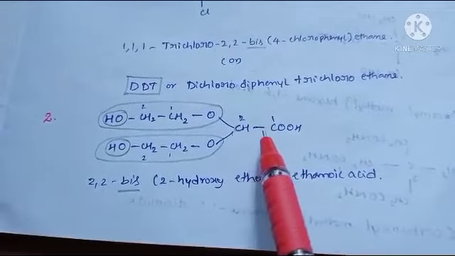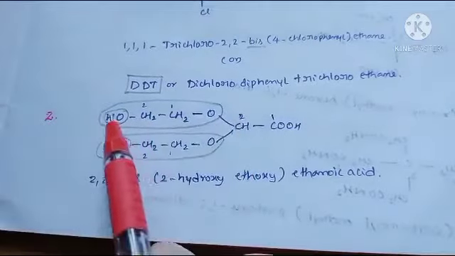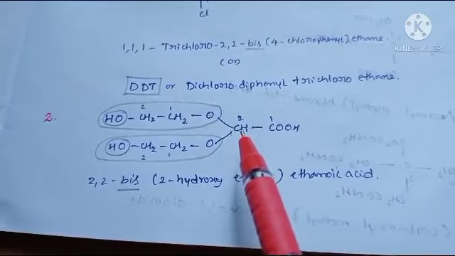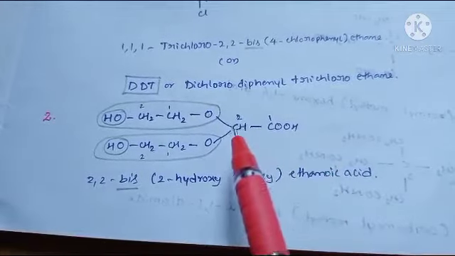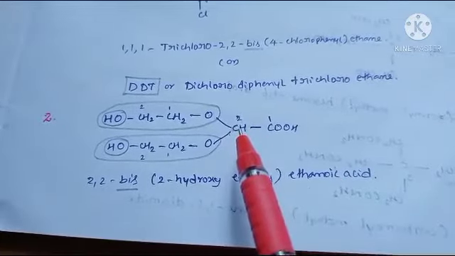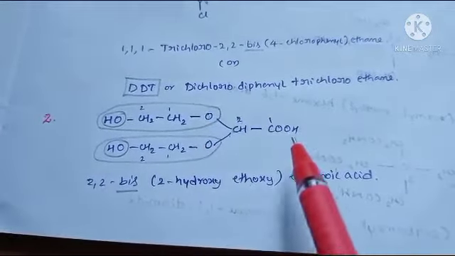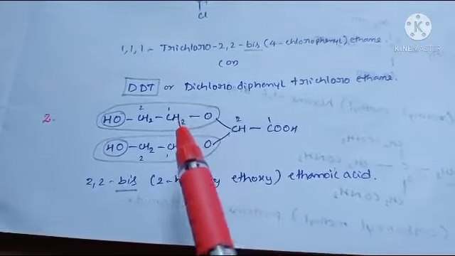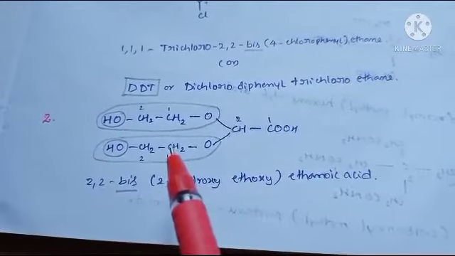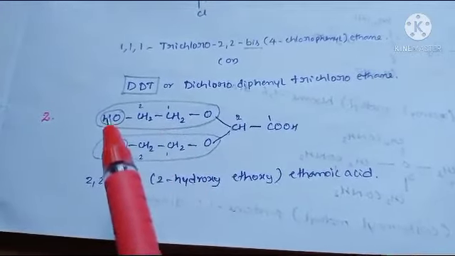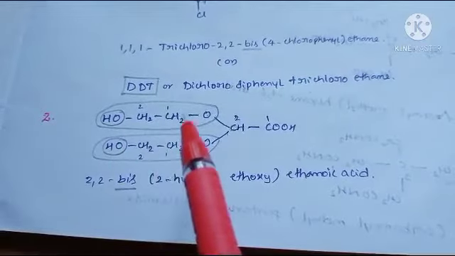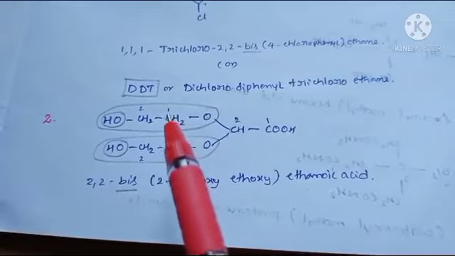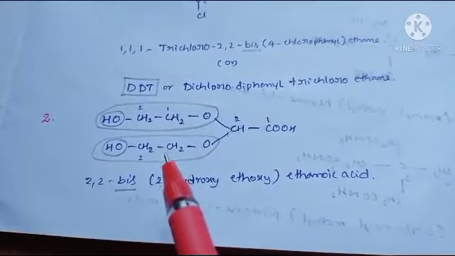Next one, see this structure. Actually this one contains 2 carbons. For this carbon one substitution is there, and on this side another substitution is there. So simply this is generally CH3COOH, ethanoic acid actually. But here this carbon contains 2 substitutions. Numbering from this side, 1, 2. The second carbon contains OCH2CH2OH. If the OH groups were not there, it would be CH3CH2O, CH3CH2O. CH3CH2 means C2H5, this is also C2H5. C2H5 is simply taken as R, here also taken as R.